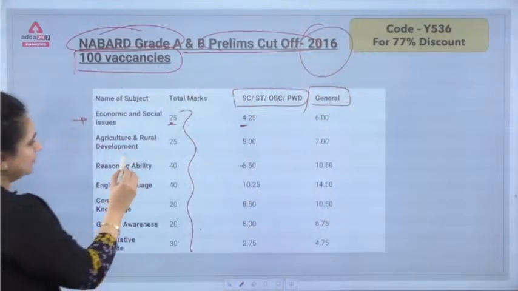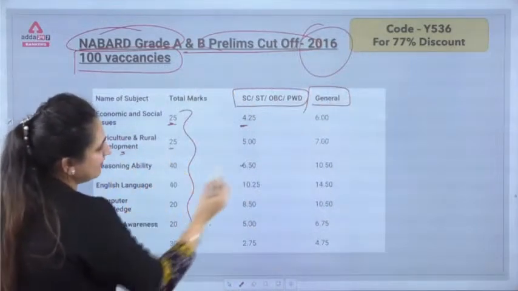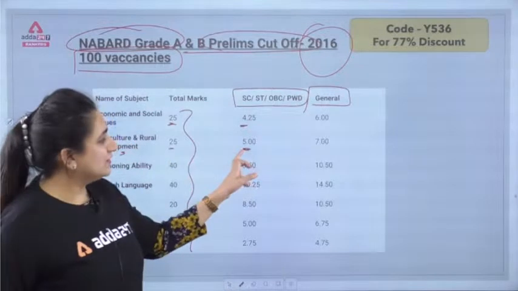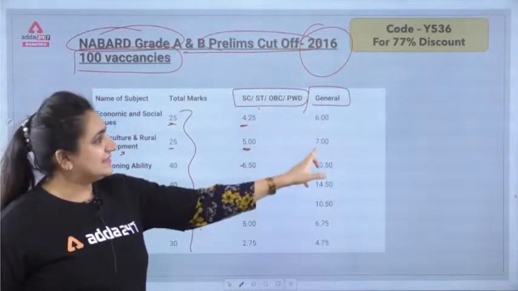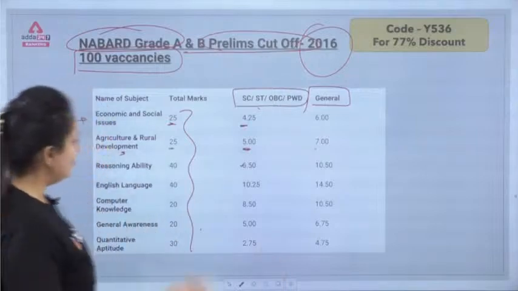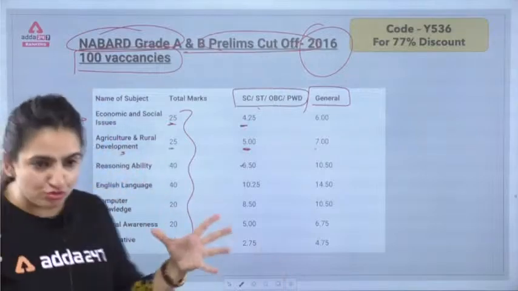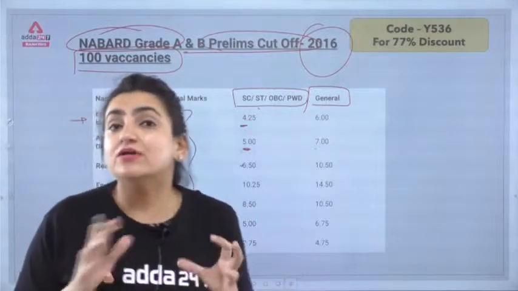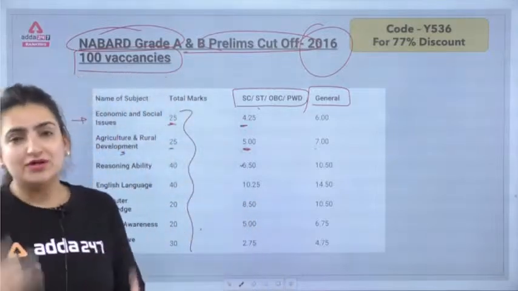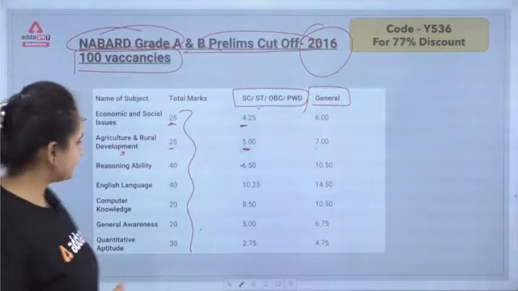So in agriculture and rural development, it was again 25 marks in which the cutoff was 5 for SC, ST, OBC, PWD and 7 for the general category. I hope you can just replay, zoom, understand, listen to what I'm saying, so that it gives you a better view for this particular 2022 examination.